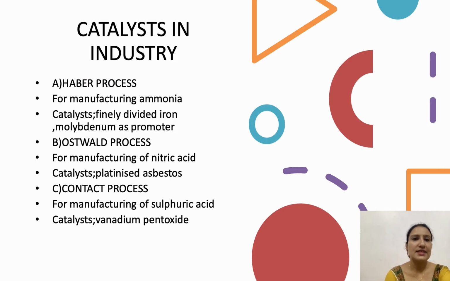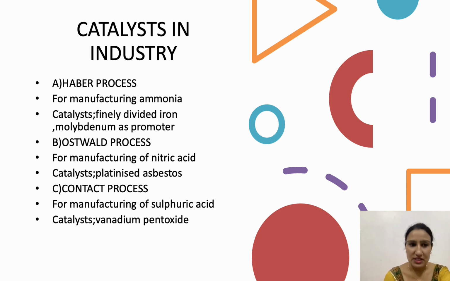Now next is catalyst in industries. These catalysts are used in various industries as we discussed earlier. The first industry is formation of ammonia by Haber process for manufacturing of ammonia. Here the catalyst is finely divided iron with molybdenum as a promoter. In the Haber process, we use the catalyst molybdenum and finely divided iron.